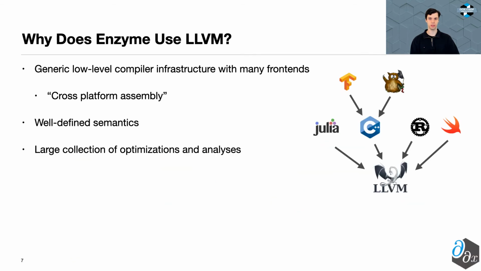Enzyme computes derivatives of programs in the LLVM intermediate representation. LLVM can be thought of as a cross-platform assembly that is used by a variety of front-end languages, such as Julia, C, Rust, Swift, TensorFlow, and many more. Its operations have well-defined semantics and a large suite of optimizations and analyses for improving the performance of code. Let's see the impact of these optimizations in practice.